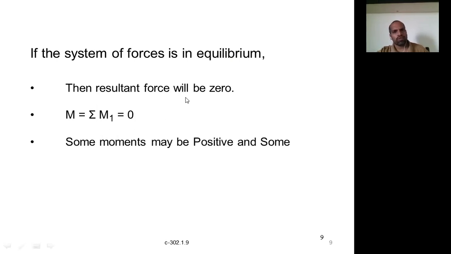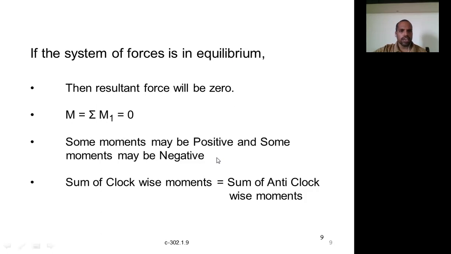The sum of the forces shall be zero and the sum of the moments shall be zero. If the body or system of forces is in equilibrium, some moments may be positive and some moments may be negative.